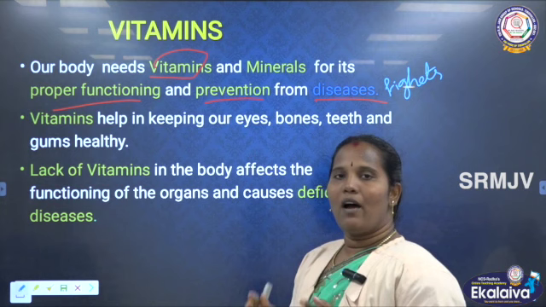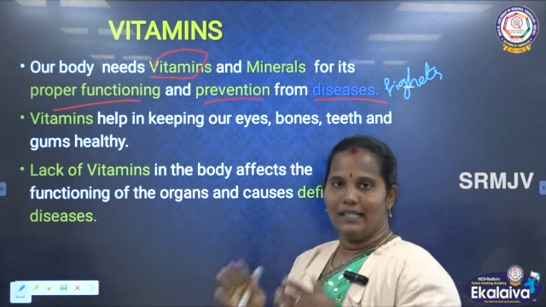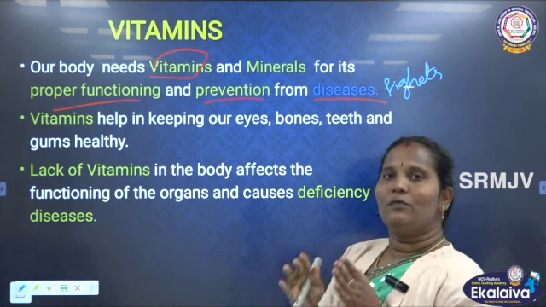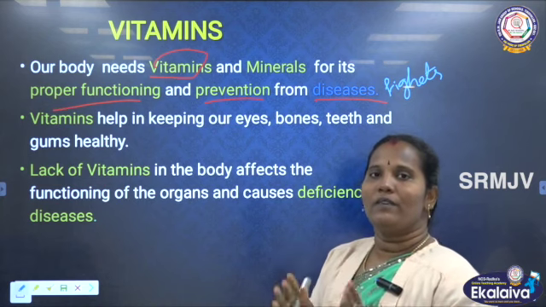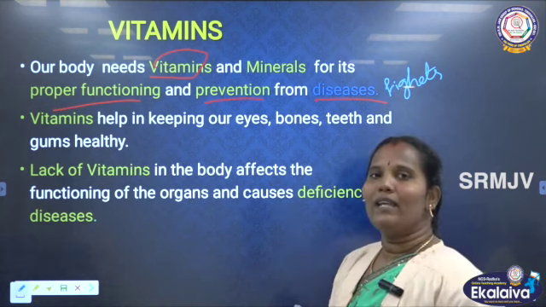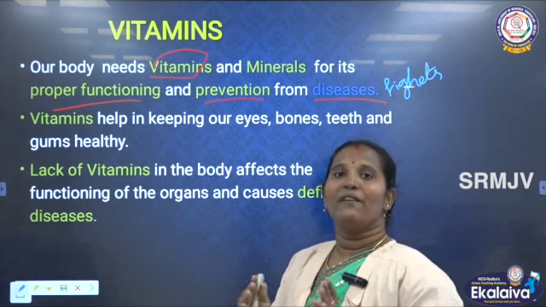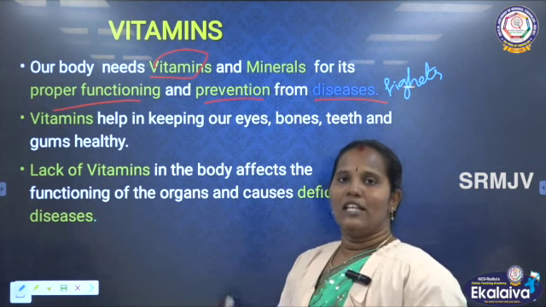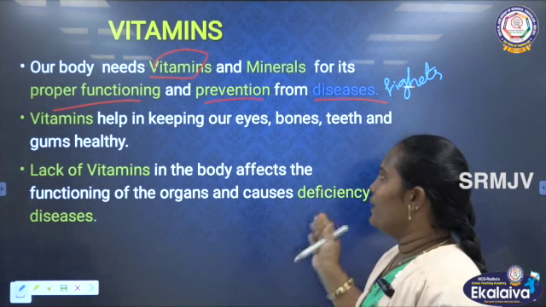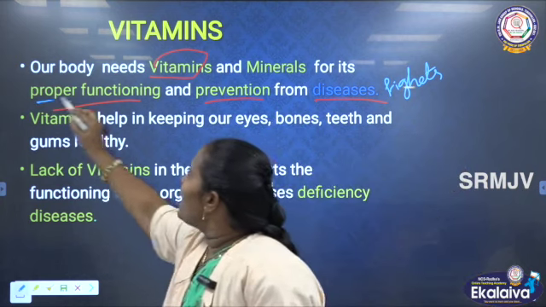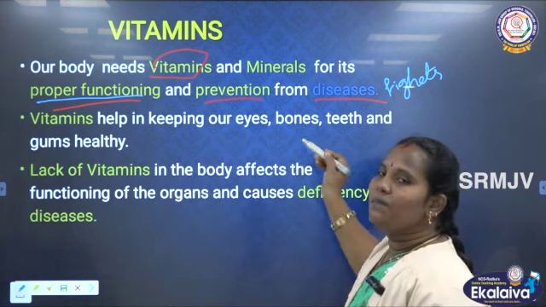Our body is often affected by diseases, by germs like that. The protective food gives the protection. What are they? Vitamins and minerals. They give protection to our body. They fight with the disease. That's why they are protective food. They give proper functioning to our body as well as prevent disease.